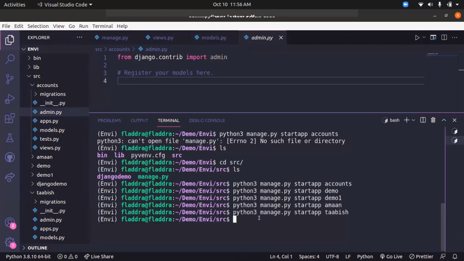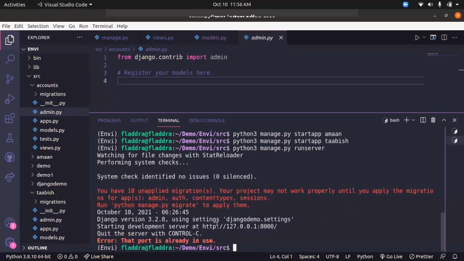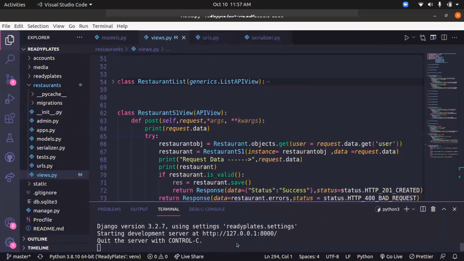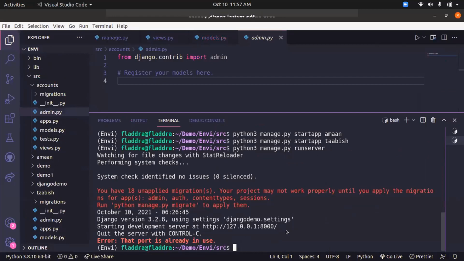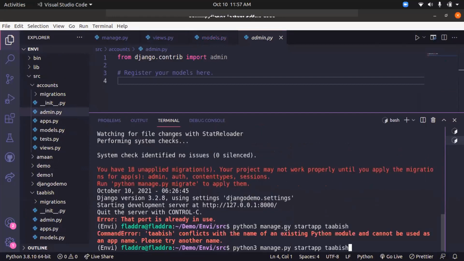Oh, I failed to show you all. Once the apps are created, click on python3 manage.py runserver. And this is one of the very best features of Django. Okay, the port is already in use. Let's run it on 0.0.0.0:8000. Port is already in use. Okay, wait, one sec. I'll stop this with Control C, and I'll start this.